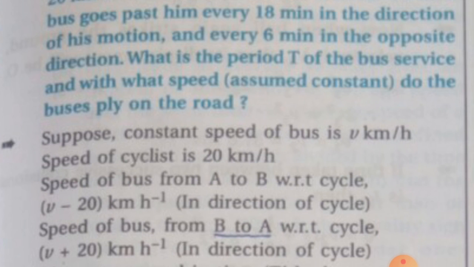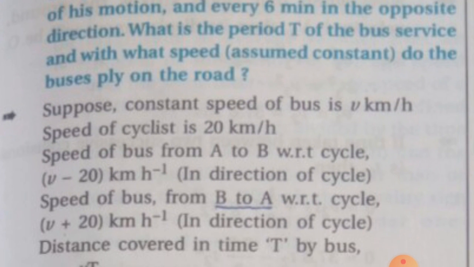Why? Because it is in the direction of the cycle, the man cycling with speed in the direction A to B. So in the direction of the cycle, it will be v minus 20. Now the speed of the bus from B to A with respect to the cycle. That was from A to B, now from B to A, that is in the opposite direction. So it will be v plus 20 km per hour.